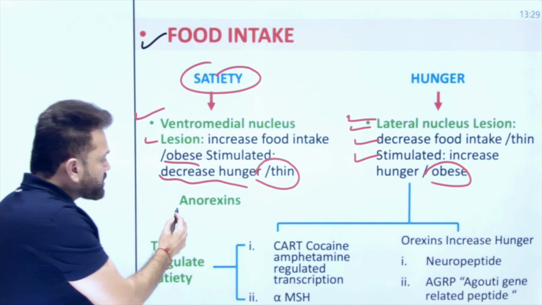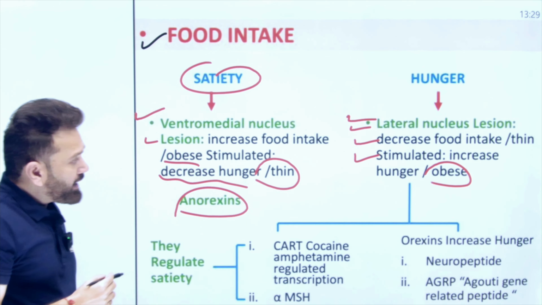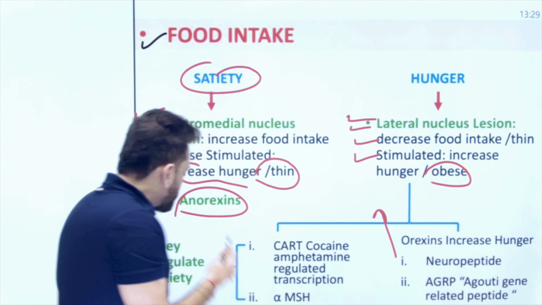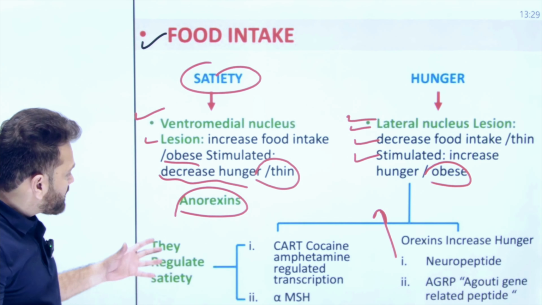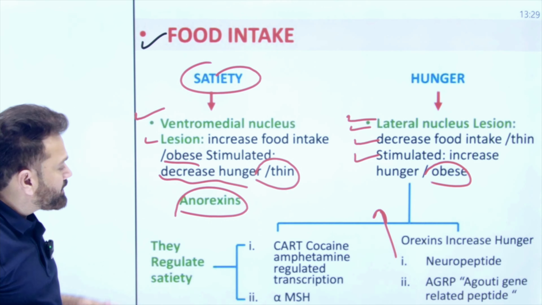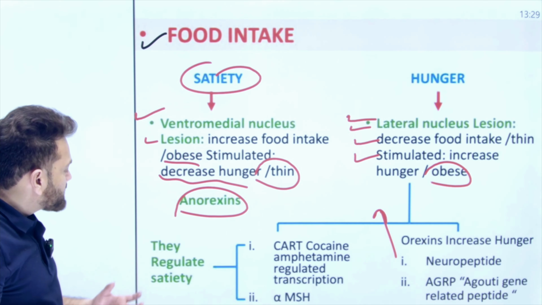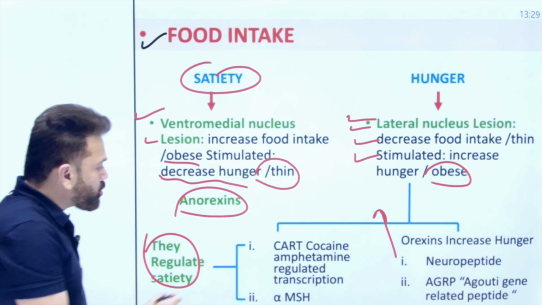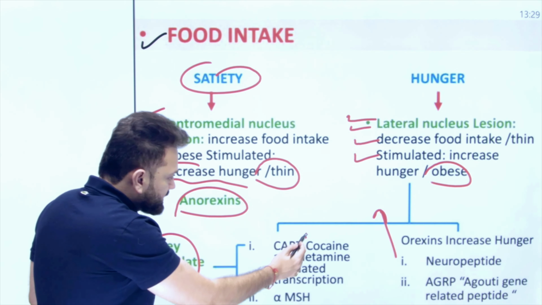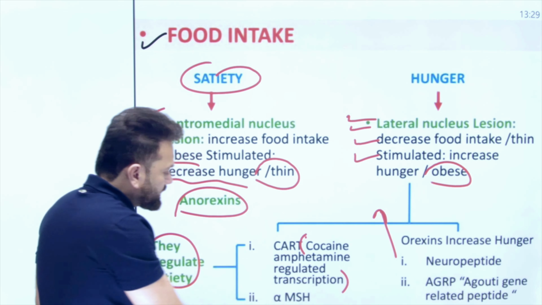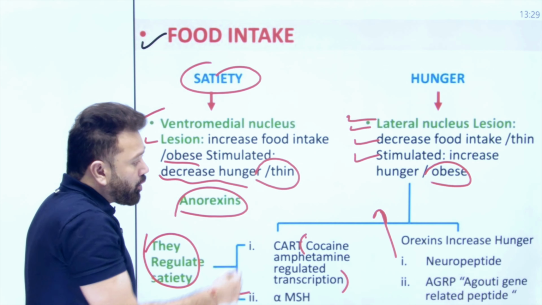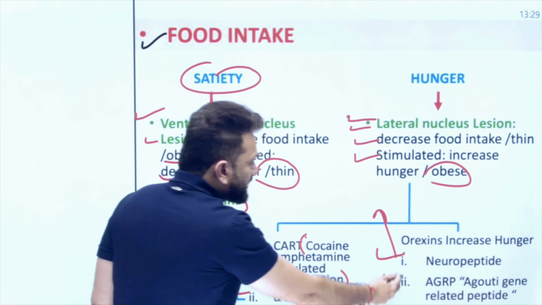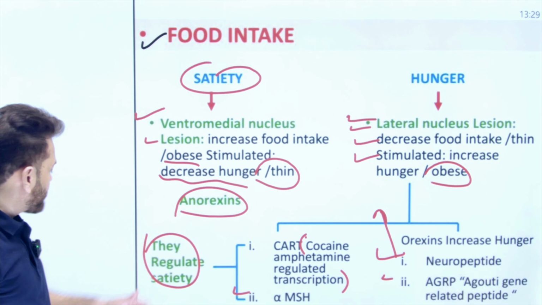The chemicals which decrease hunger are called anorexins, and the chemicals which increase hunger are called orexins. Anorexins are the chemicals which regulate your satiety by decreasing your hunger, for example CART, which means cocaine- and amphetamine-regulated transcript, and alpha MSH. Orexins increase hunger, like neuropeptide Y and agouti-related peptide.